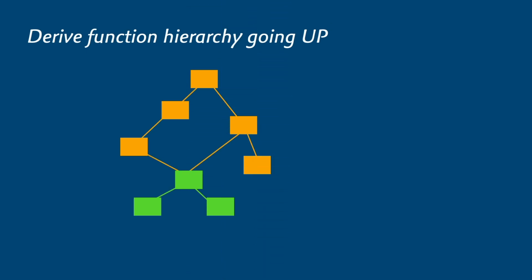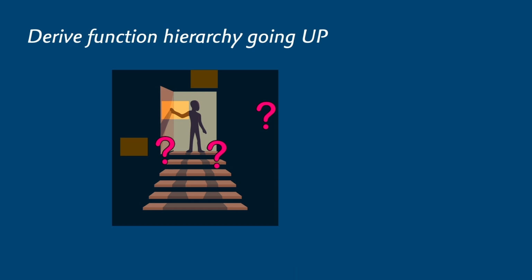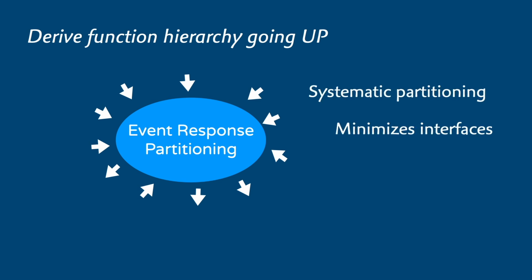The end result looks similar to a functional decomposition since you still end up with a tree-like structure in the end. The difference is that you can make more informed decisions since you already have your low-level components in hand as you work your way upward. Contrast this with functional decomposition, where you start off with boxes of unknown content, and you're basically poking around in the dark as you descend and discover new details. So you end up refactoring on a case-by-case basis. The stimulus-response approach is a bit more objective, a bit more systematic. And since the event list is more likely to be complete, the resulting structure should be more stable.